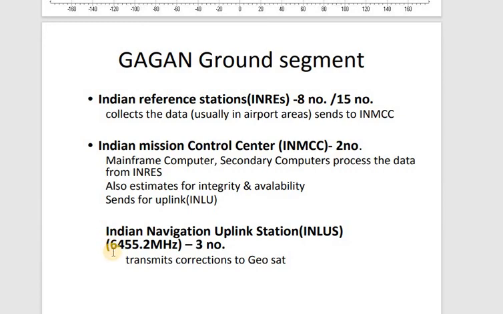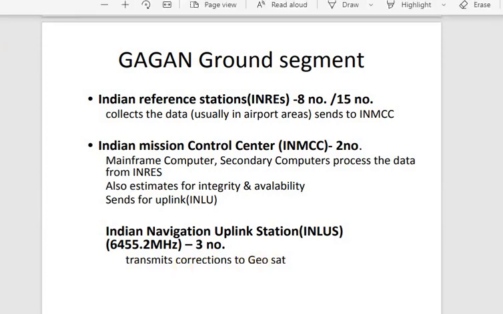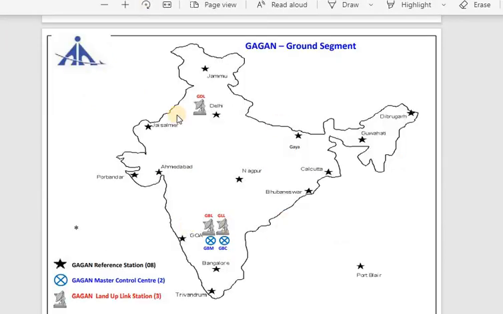So here it will be working on the frequency of 6455.2 megahertz, which will consist of 3 geostationary satellites that will be transmitting the corrections. If you see your ground segment, master segment and uplink stations on the Indian map, you can see that these land uplink stations are situated at this part, the red ones. 3 uplink stations you are having.